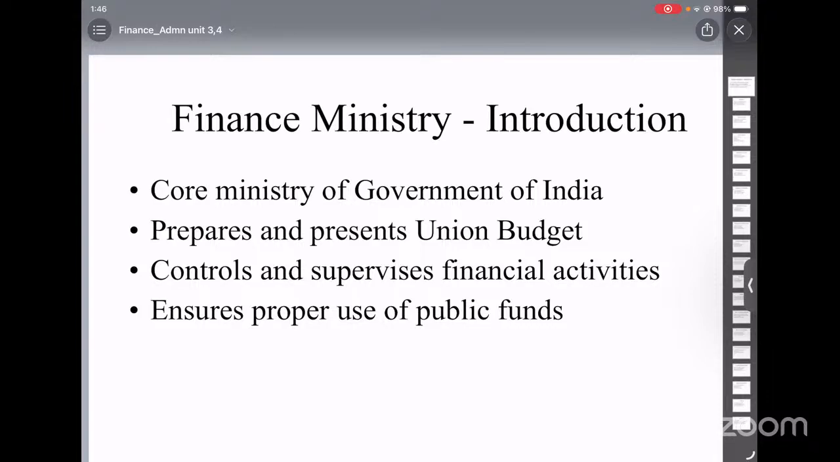Before voting, the demands are examined by the department related standing committees. So there will be several standing committees appointed in order to review or examine all the demands for grants. These committees were introduced in 1993, and we have 24 such committees. Some are headed by members of Lok Sabha, and some are headed by members of the Rajya Sabha. Each committee studies the demands in detail.